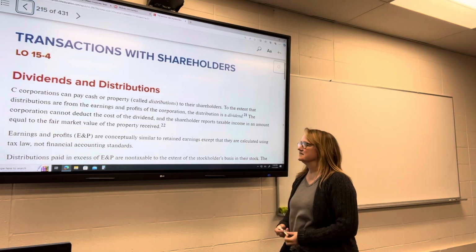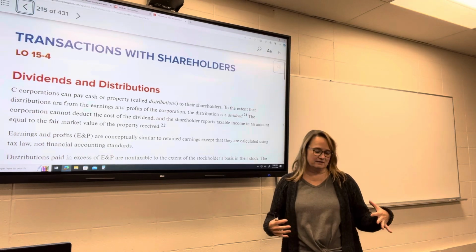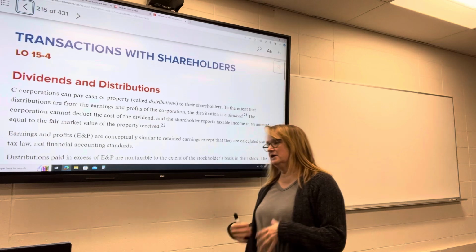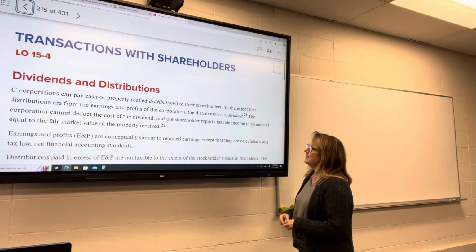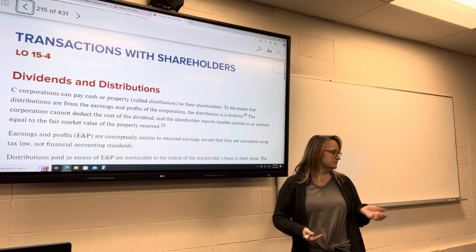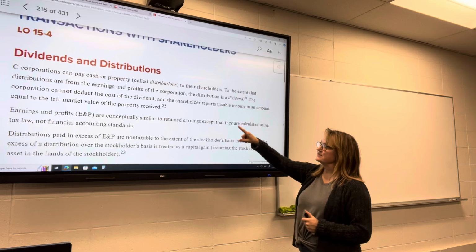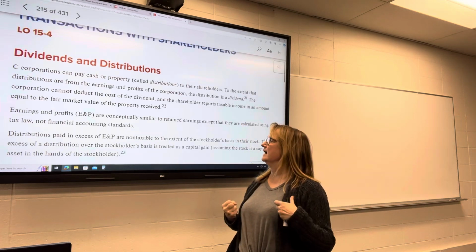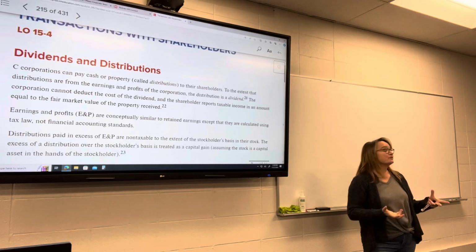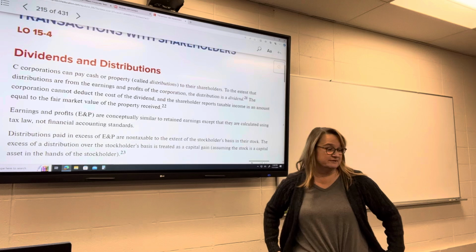talking about dividends and distributions. So corporations, as we mentioned, have shareholders. The owners are shareholders. And so their forms of distributions and dividends are a little bit different. To the extent that the distributions or anything that is taken out are from the earnings and profits of the corporation, so the retained earnings, essentially, the distribution is considered to be a dividend.